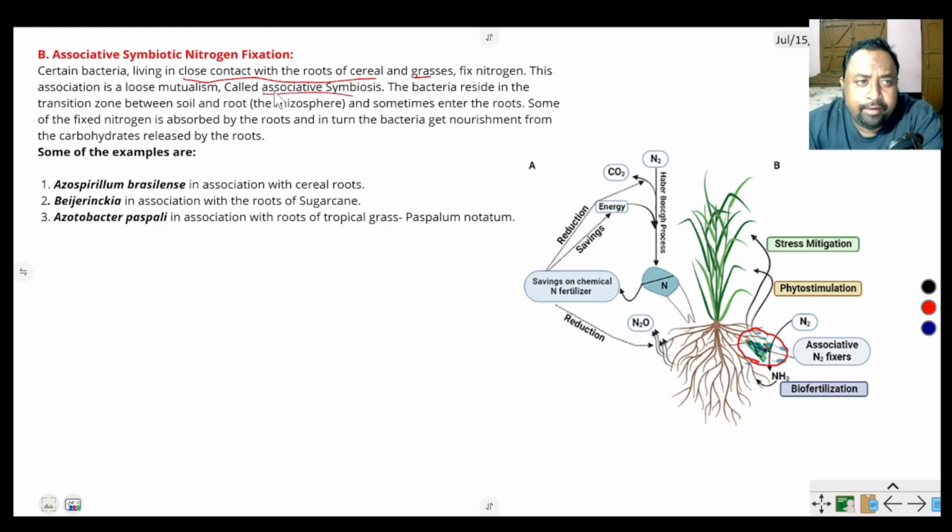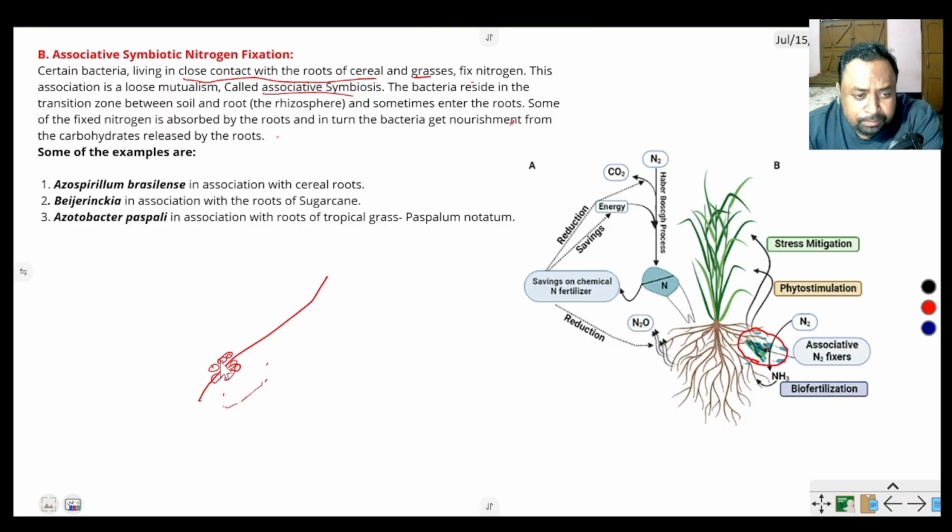The bacteria reside in the transition zone between soil and root. Suppose this is root, and this is soil, and they are present in the transition region around the root. Sometimes they enter the root. The nitrogen they fix is absorbed by the roots, and in turn the bacteria get nourishment from the carbohydrates of the root.